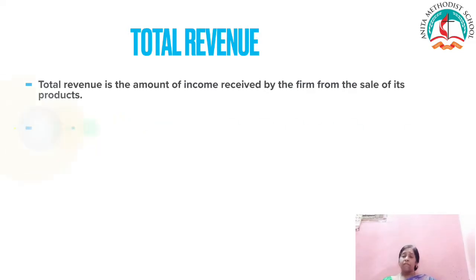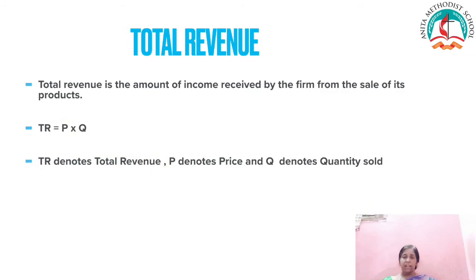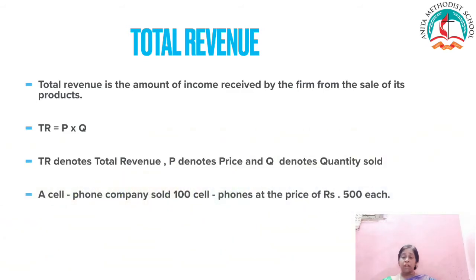So the formula will be TR is equal to P into Q, where TR denotes total revenue, P refers to price, and Q denotes quantity sold. For example, a cell phone company sold 100 cell phones at the price of rupees 500 each. Then the total revenue will be 100 into 500, that is 50,000. So 50,000 will be the total revenue.